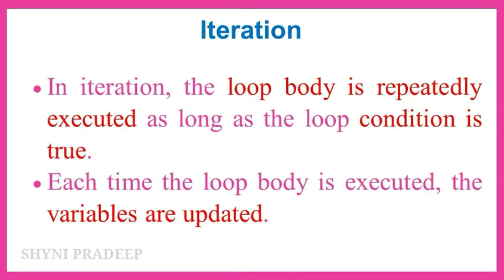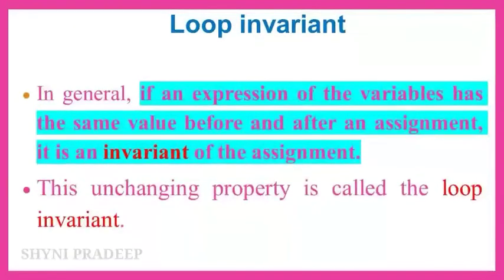So, in iteration, the loop body is repeatedly executed as long as the loop condition is true. After each execution of the loop body, the variables are updated. The loop body is executed until the condition becomes false. If the condition is true, the loop body will be executed repeatedly. What is a loop invariant?